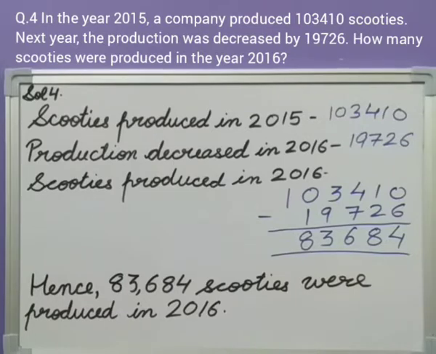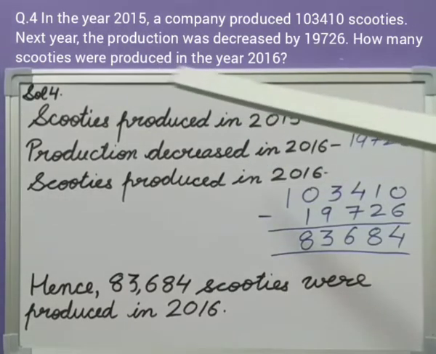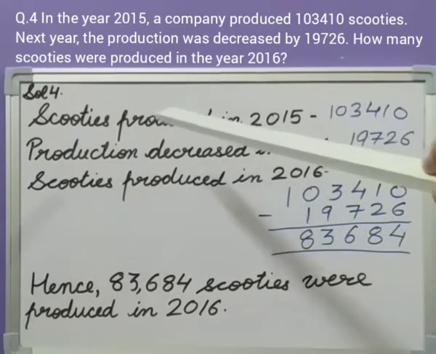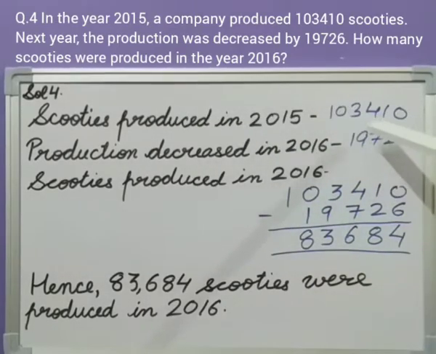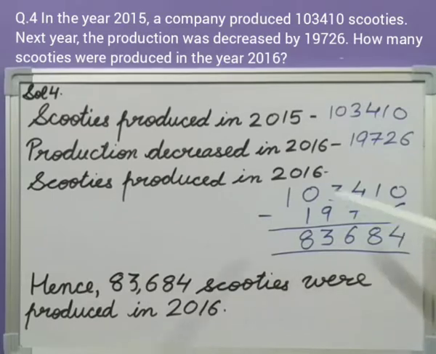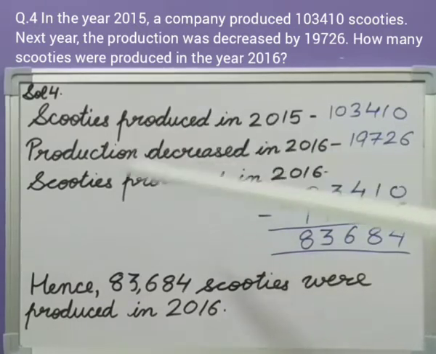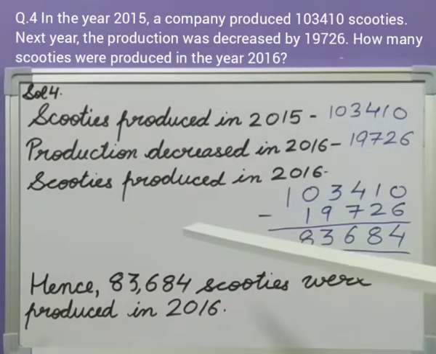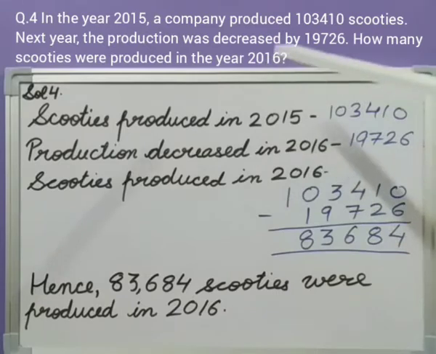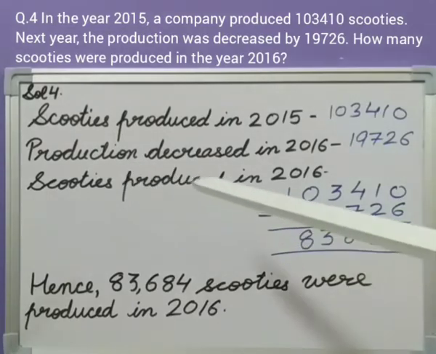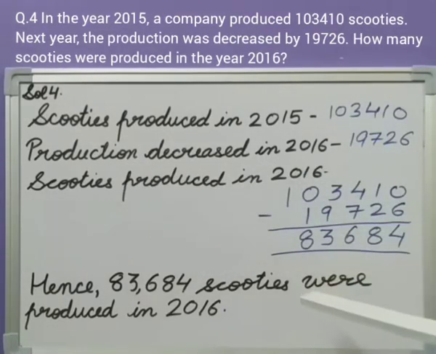Now, the clear information is given that in 2015, scooties produced were 1,03,410. In 2016, scooties were produced, but the production decreased. So, production was less than 2015, by 19,726. So, how many scooties were produced in 2016?